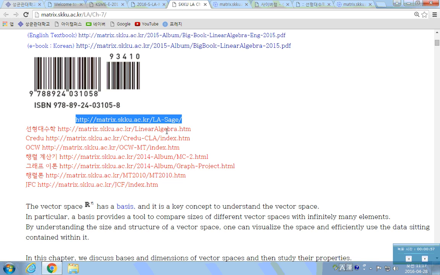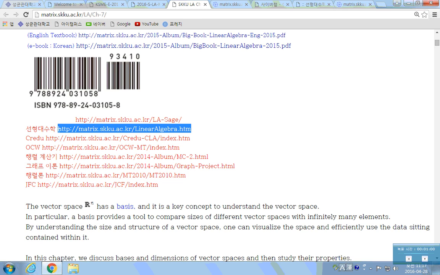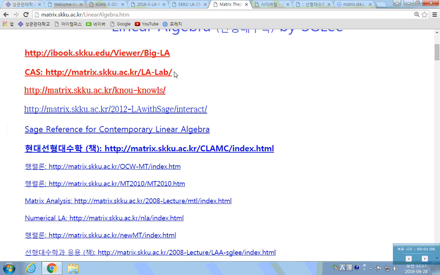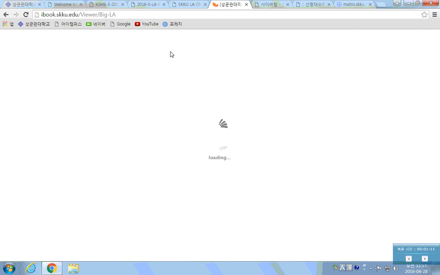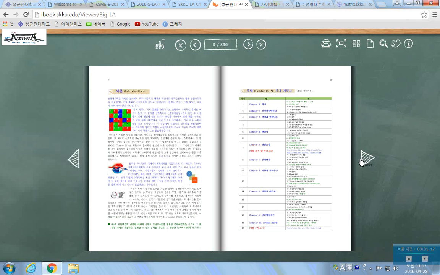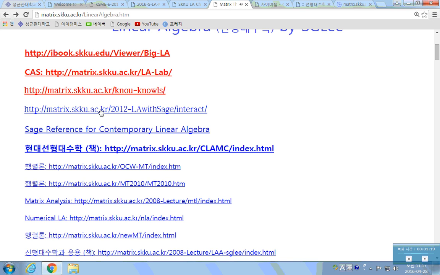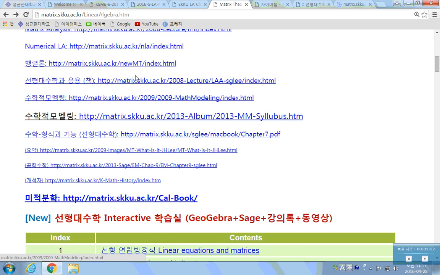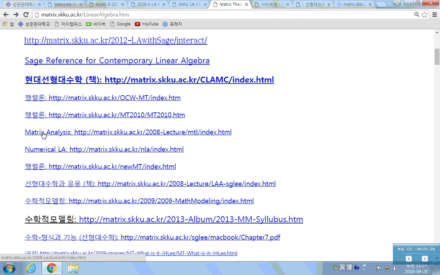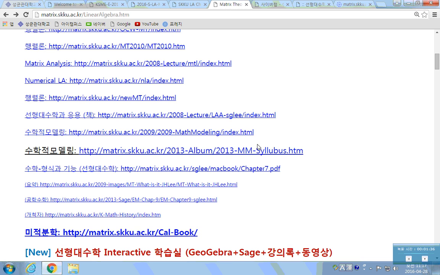Anyway, and also here, this is a pretty good website that I made for you, from the free ebook that I made. And also there are advanced courses, from the introductory course to the second course of linear algebra, and the graduate course linear algebra and numerical linear algebra and math modelings, and now it's big data, etc.